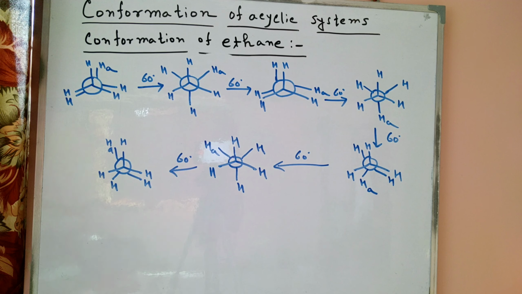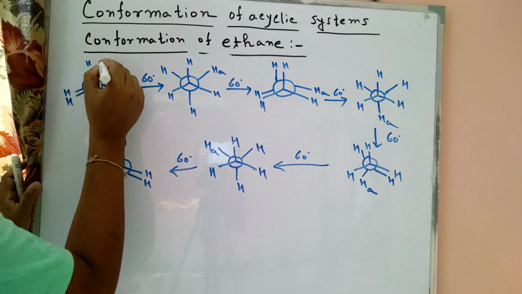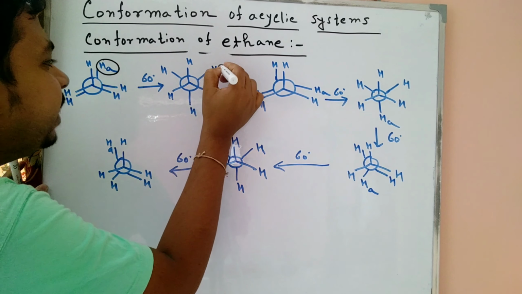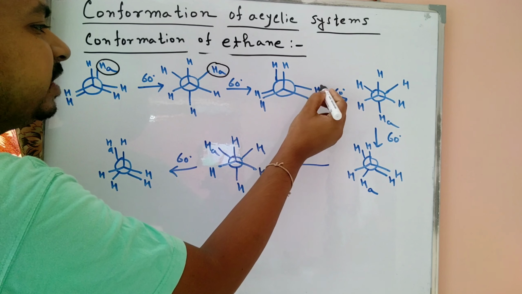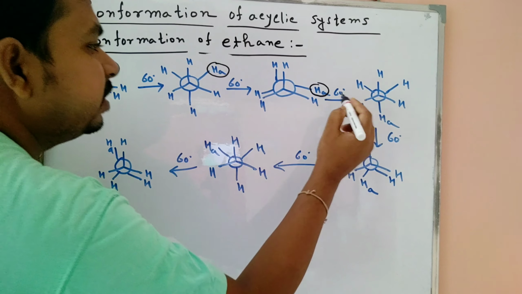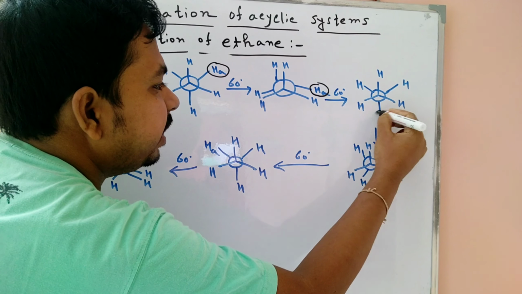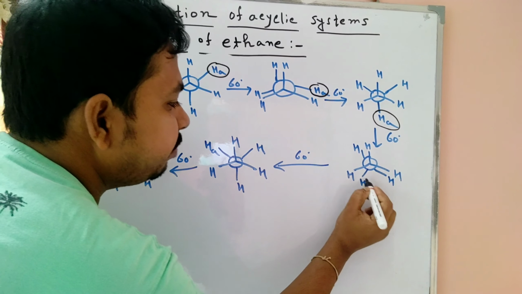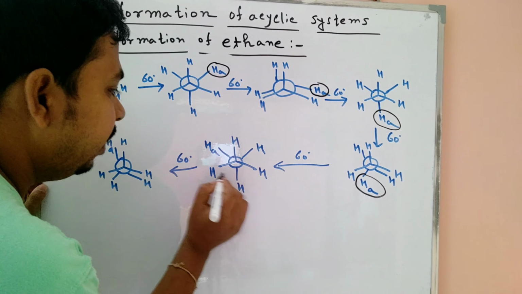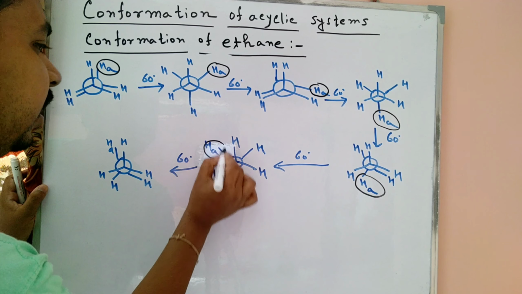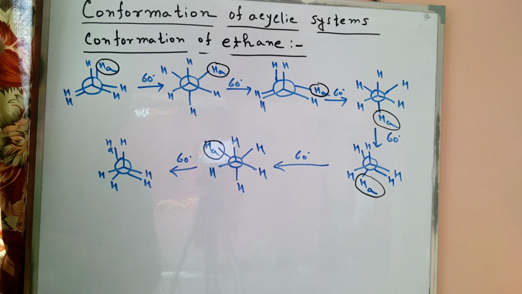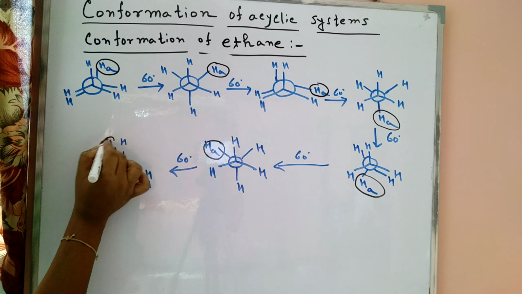My question: this HA is shifted here when you rotate 60 degrees, and this HA is shifted here when you rotate another 60 degrees. So this HA is shifted here.